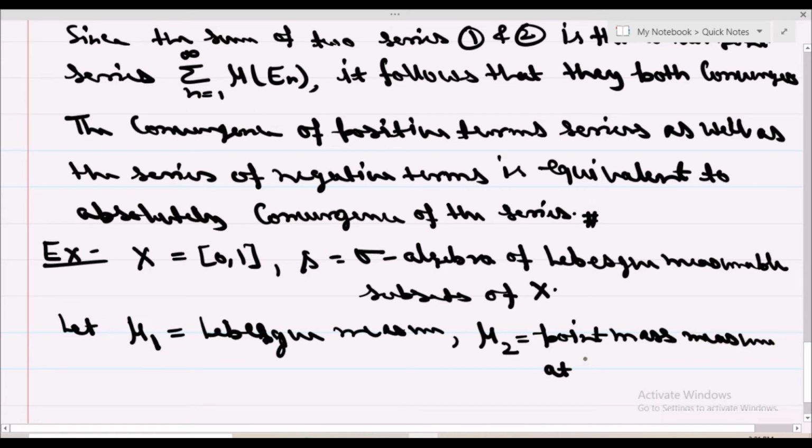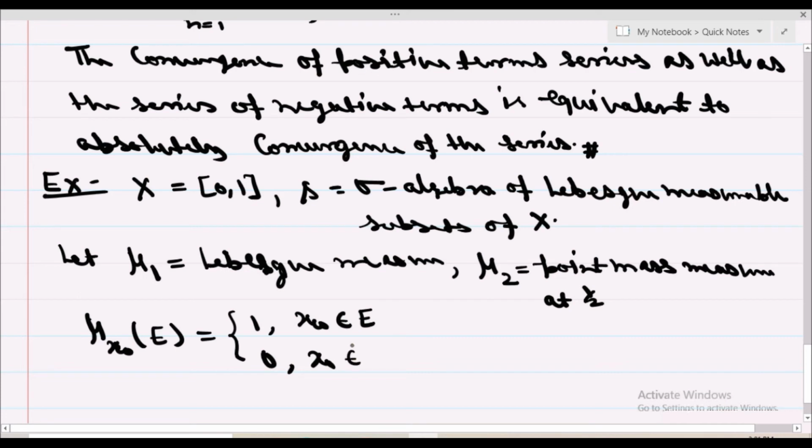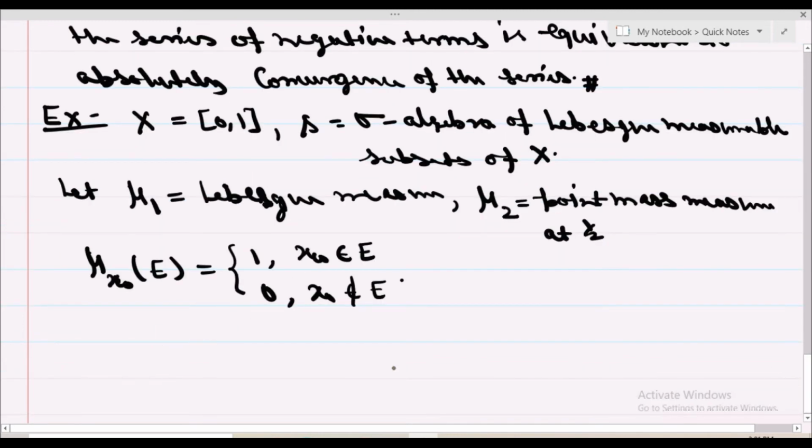Okay, what is point mass measure? We generally define the point mass measure at x naught of a set E as 1 when x naught belongs to E and 0 when x naught does not belong to E. This is the general definition of point mass measure, and this is the point mass measure at x naught. And let mu be equal to mu1 minus mu2.